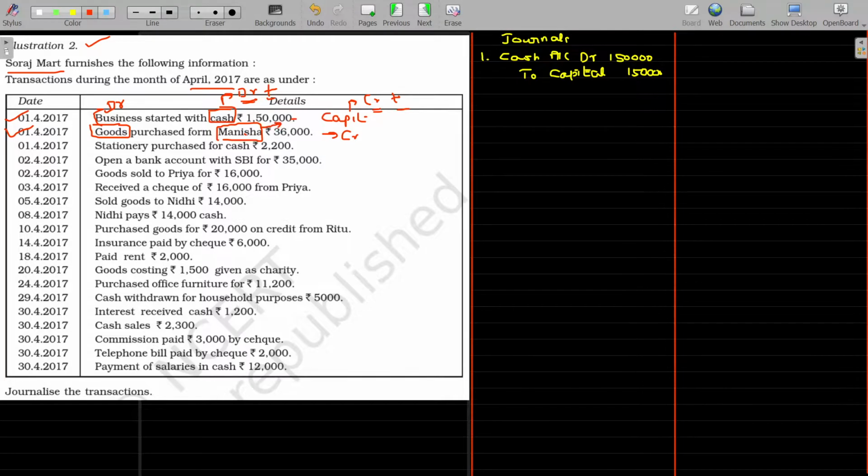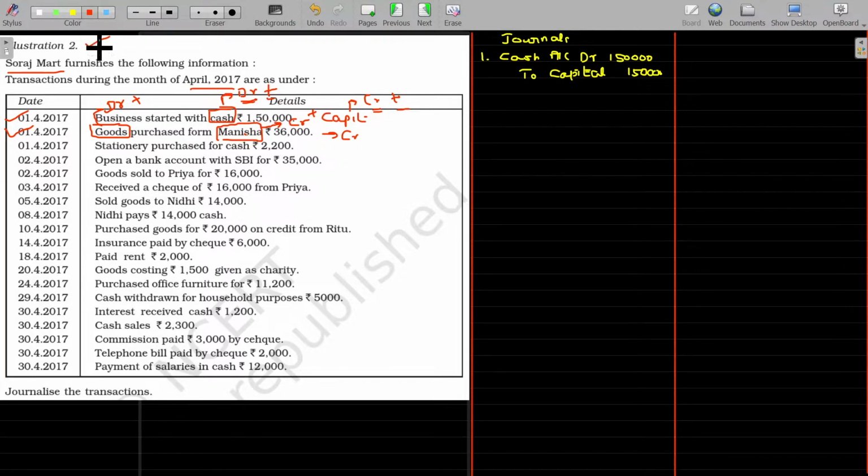Liability means credit balance. Because of this purchase, the goods will increase, so you have to debit it. Manisha is by default a credit balance. To increase that credit balance, you have to credit it. So Manisha's balance is also increasing, goods balance is also increasing. Goods is an asset, owning. Manisha, owing. I bought the goods, for that I am supposed to pay Manisha.